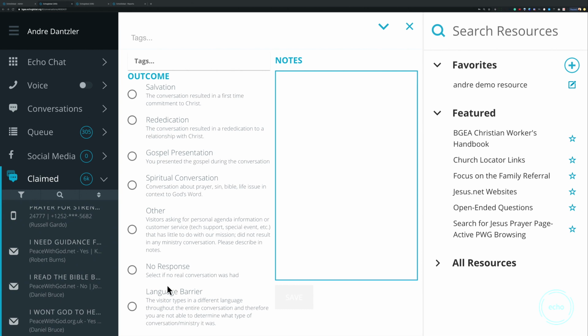So before we get into some details, let me just explain the mechanics of what we need to do. So we need to have a title, something like salvation, rededication, and then we need to have a description. And that's just some context so that as your users are using Echo, even if they're new, they can read that and get familiar with, oh, okay, that's what this answer is. That's why I should pick this particular answer, because that's what the conversation was about.